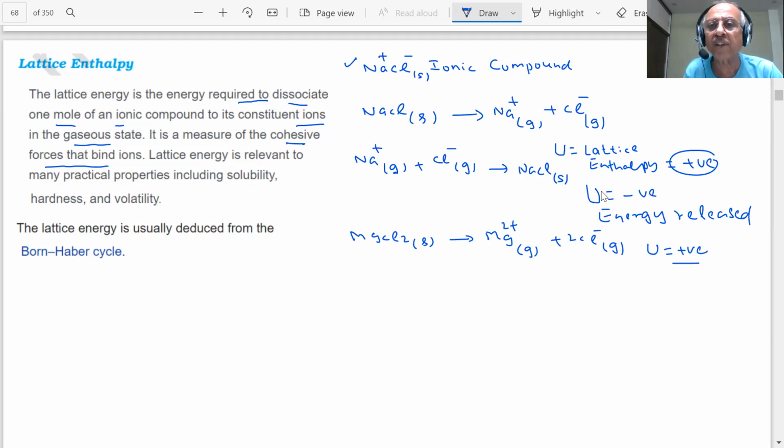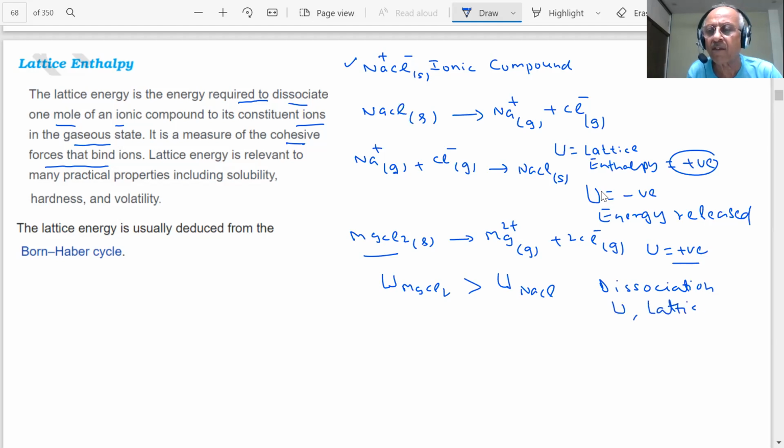And NaCl has this. Now, I'm saying the lattice enthalpy of MgCl2 is more than the lattice enthalpy of NaCl. I'm saying dissociation lattice enthalpy. If I do the reverse, then I know energy is released.